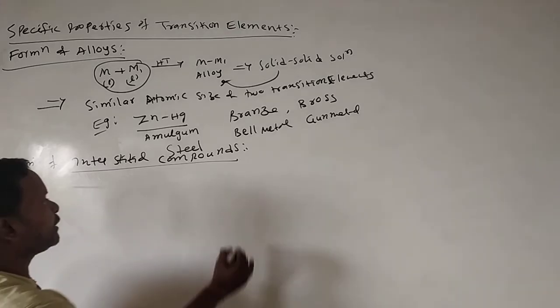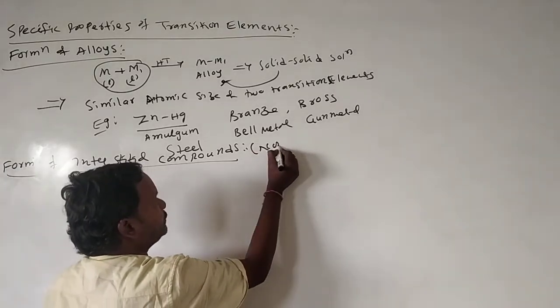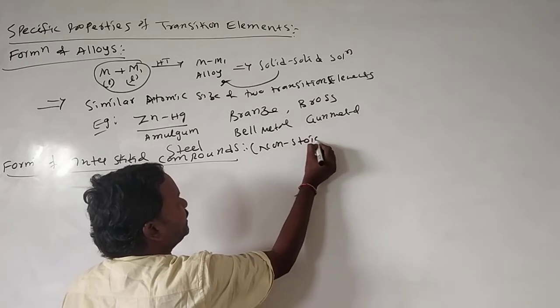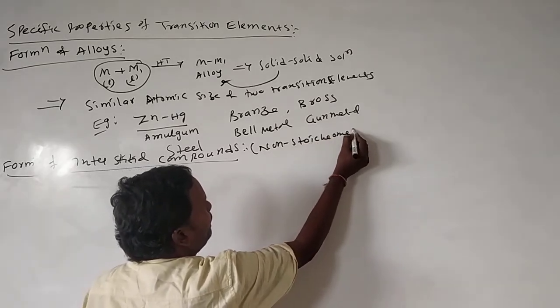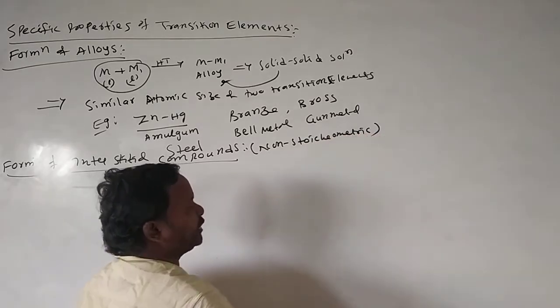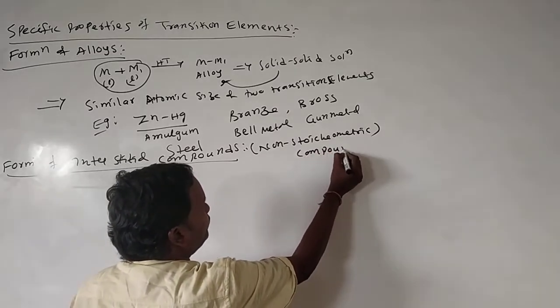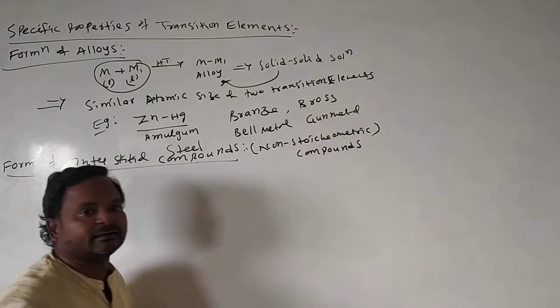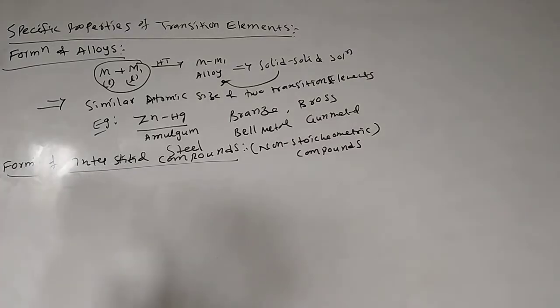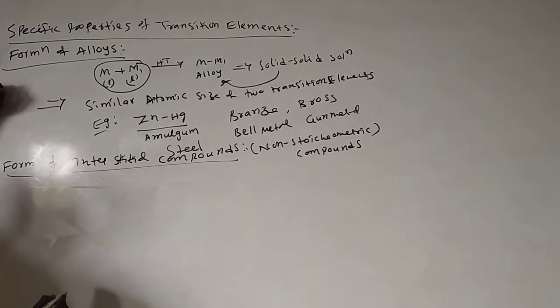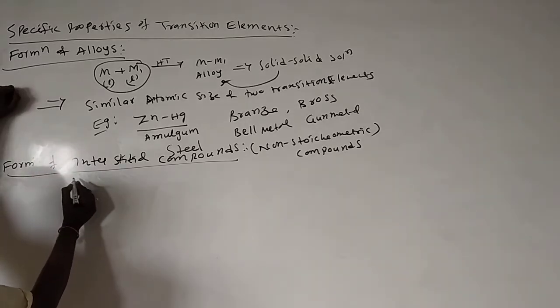These interstitial compounds are all non-stoichiometric compounds. Non-stoichiometric means not having the perfect formula. How are these compounds formed?